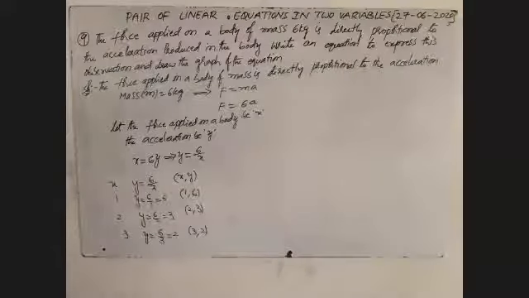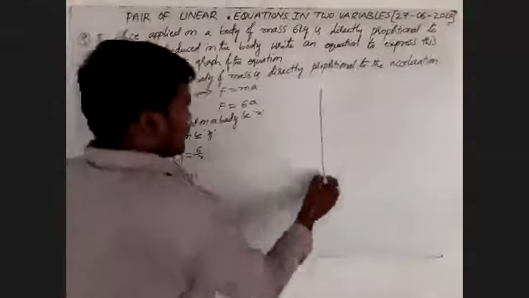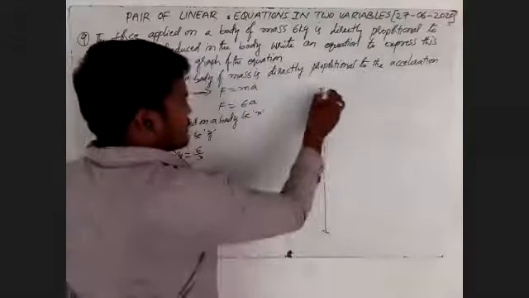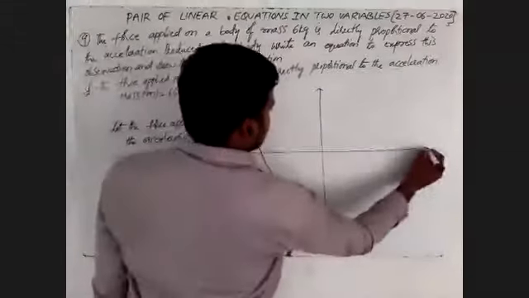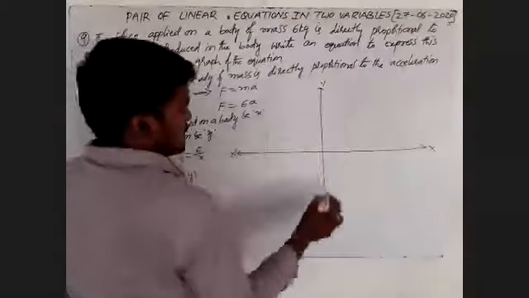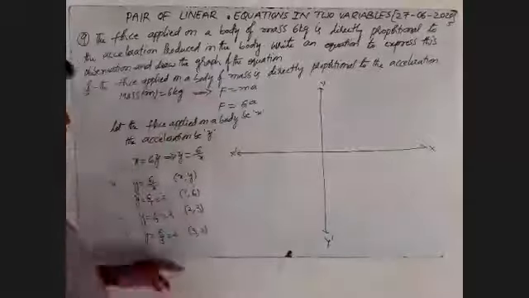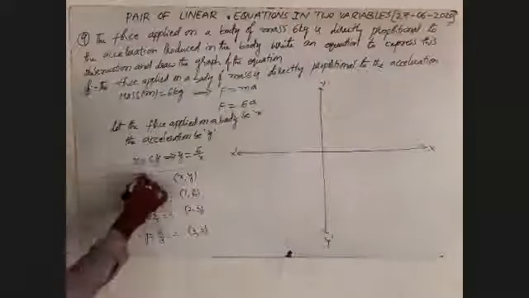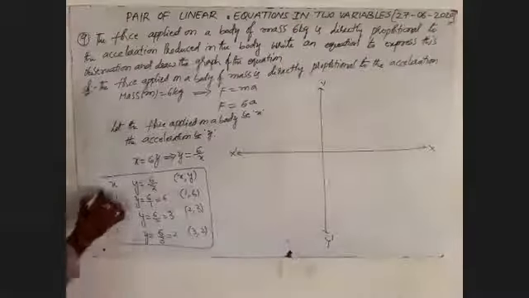We'll observe. I will draw a graph. This is the given graph. This is x, this is x dash. This is y, this is y dash. We'll observe the x-coordinate values: 1, 2, and 3.